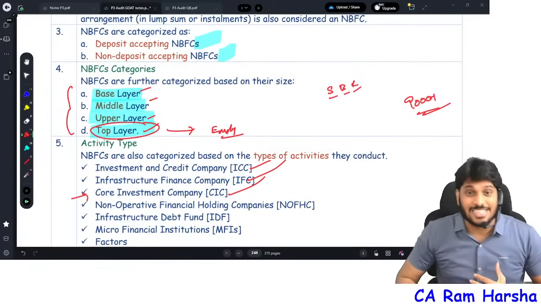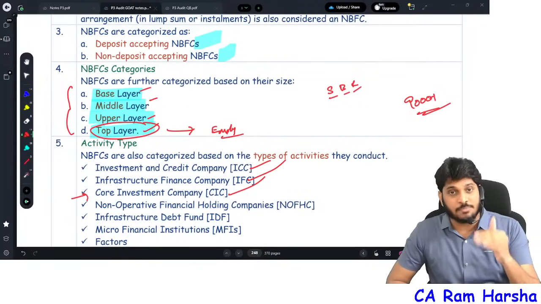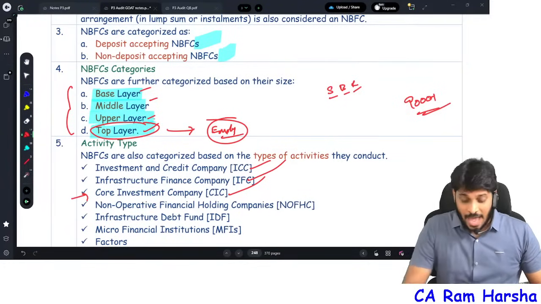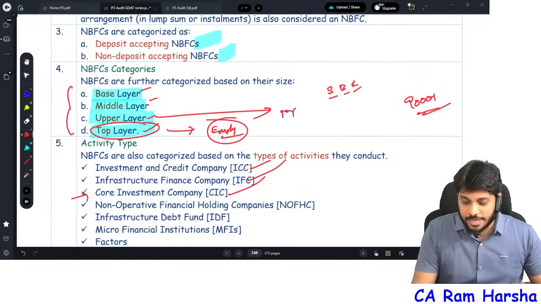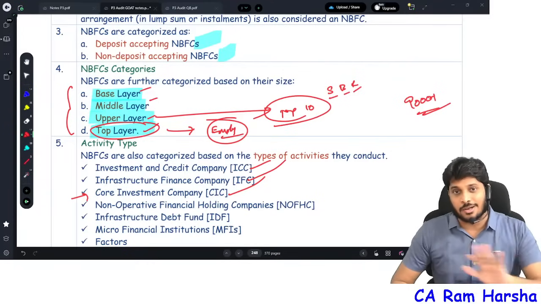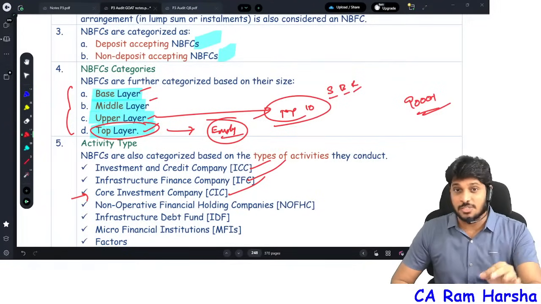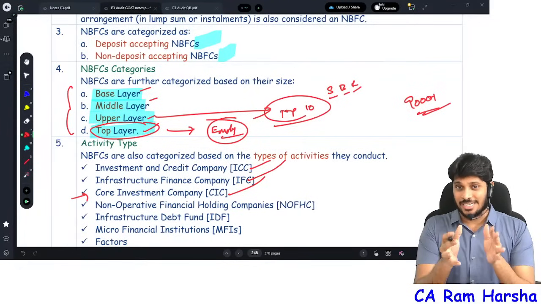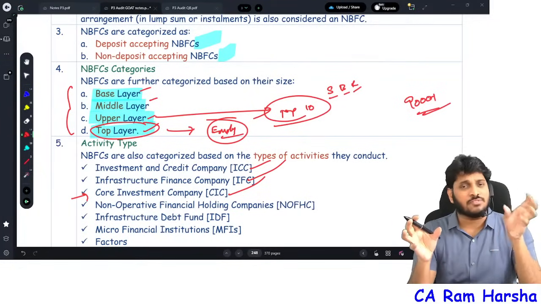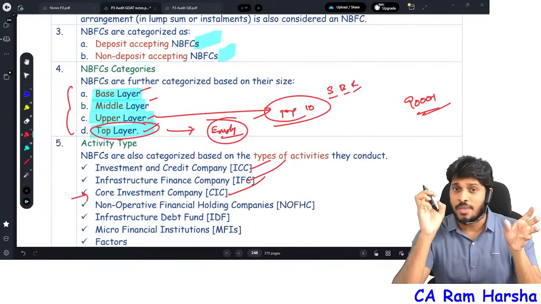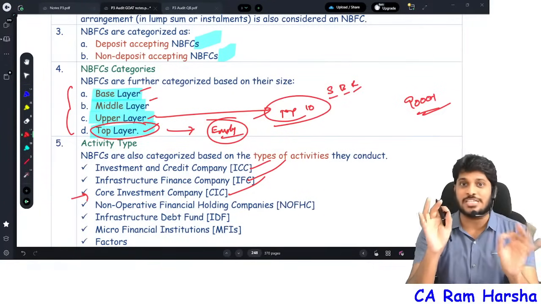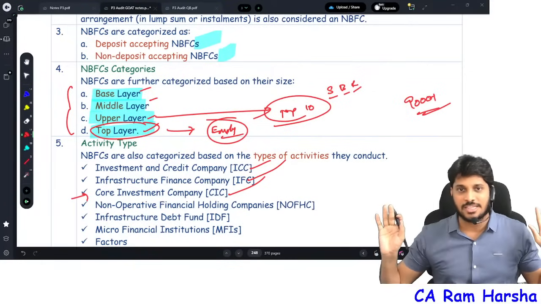NBFCs are broadly classified into four categories: base layer, middle layer, upper layer, and top layer. Basically, top layer is empty, and the top 10 NBFCs by default come under upper layer. Now the discussion is, sir, which NBFC comes in which layer? Base layer, which NBFCs will come? Upper layer, which NBFCs will come? If you are clear on these two elements, you are done with classification.